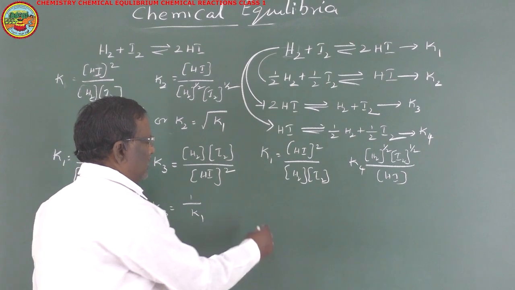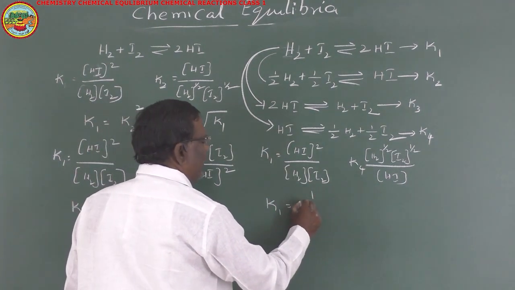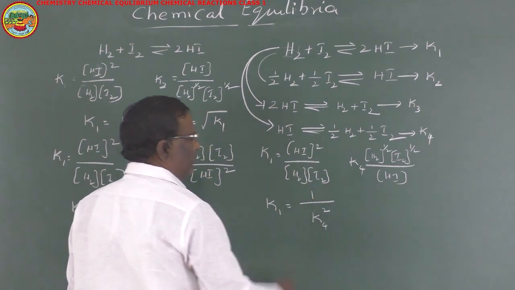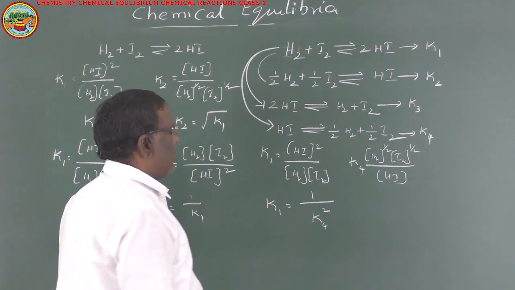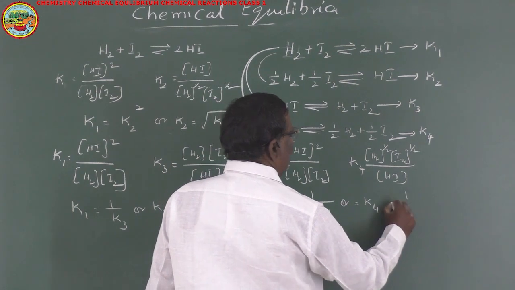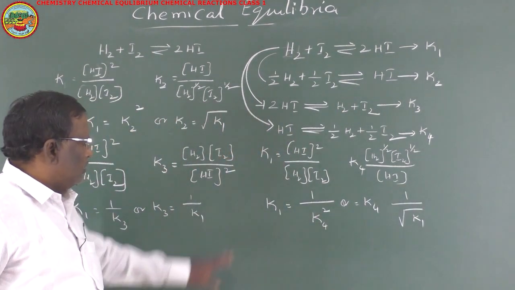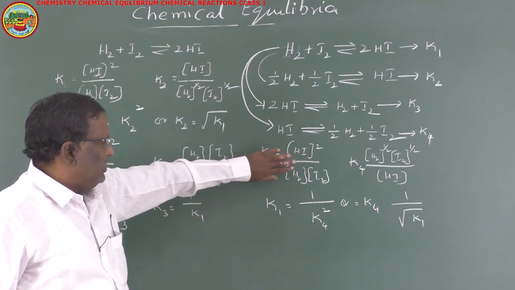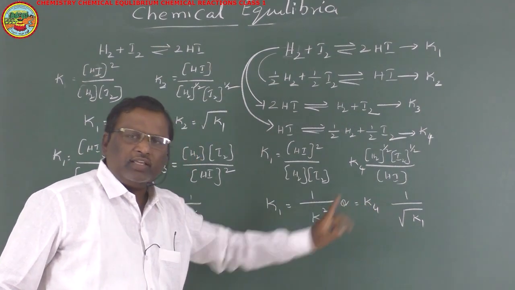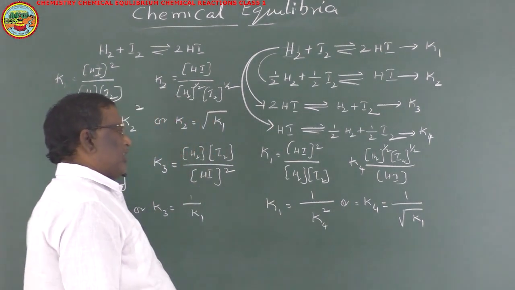Here it was reversed and rooted. That means K1 is equal to 1 by K4 square, or K4 is equal to 1 by root K1. So if this K1 expression is reversed and the square root is taken, then you will get K4. So this is the relationship between K4 and K1.